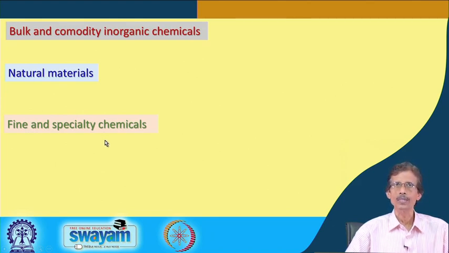Then we find the different fine and specialty chemicals. So, what are those specialty chemicals? Fine chemicals means the fine chemical industry like the pharmaceutical industry, perfumery industry, food industry; everything depends on these fine and specialty chemicals. As we are talking about water molecules, if we use the same water molecule as a fine or specialty chemical, what does it mean? That means the quality of the water molecule should be very high.